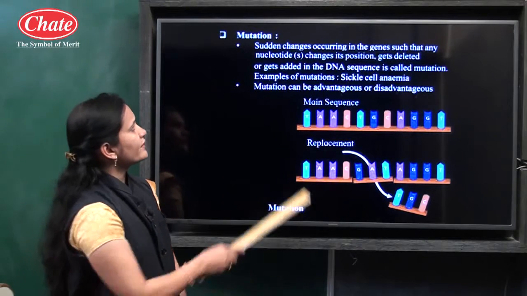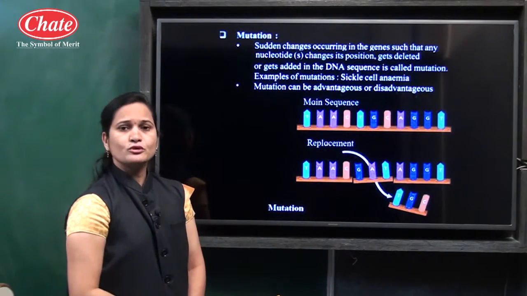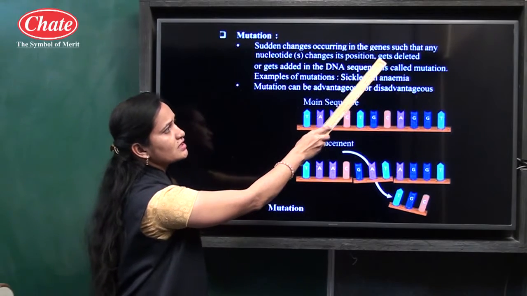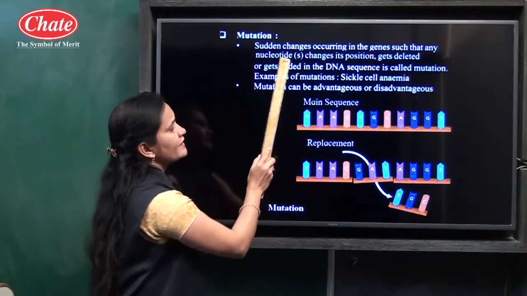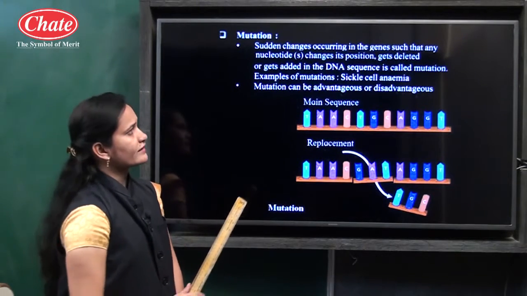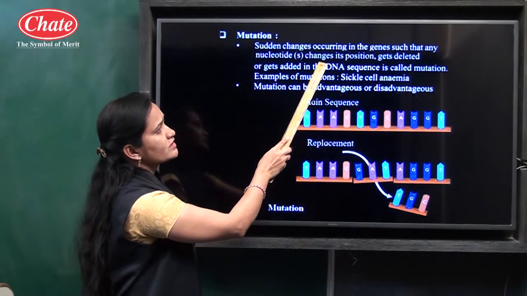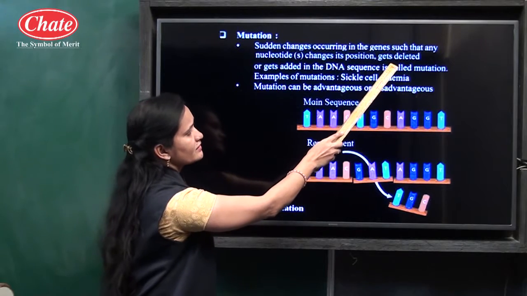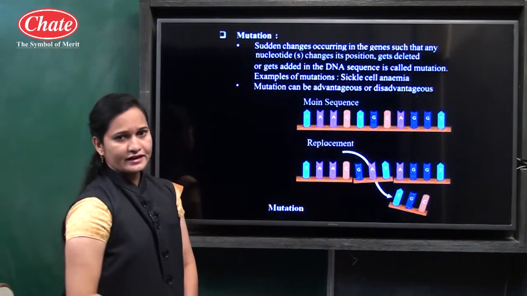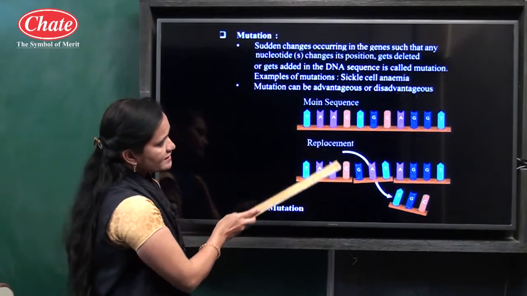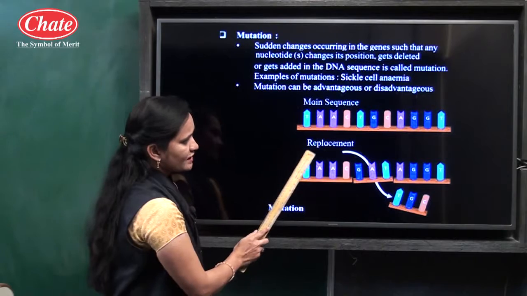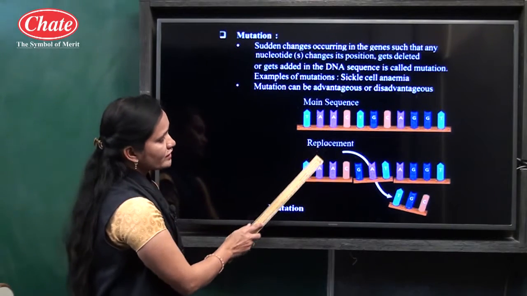Now see the next point about the mutation. Now mutation means what? Mutation is a sudden change occurring in the genes such that any nucleotide changes. It means changes occur where? In the nucleotide, and it is also related to changes in its position, where a nucleotide gets deleted or gets added in the DNA. Here if you see these two diagrams, you can observe the main sequence carefully, and see the replacement means here mutation takes place.